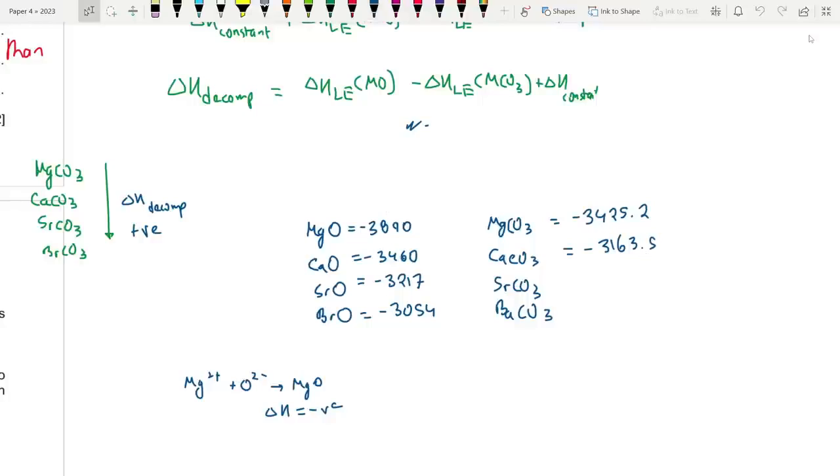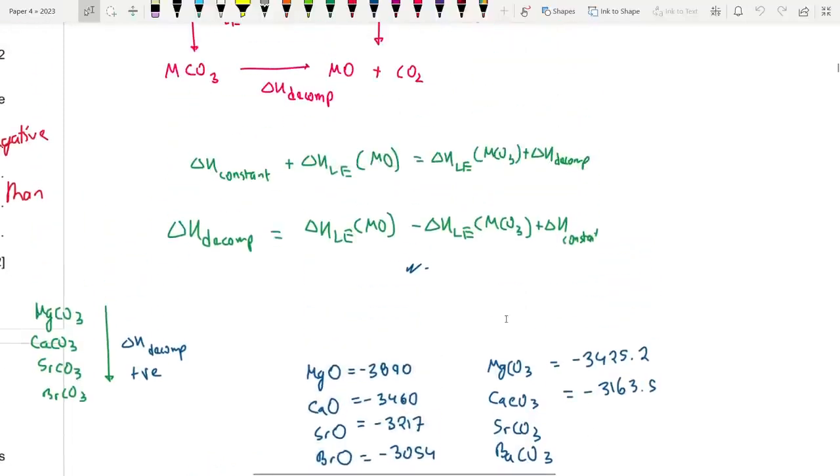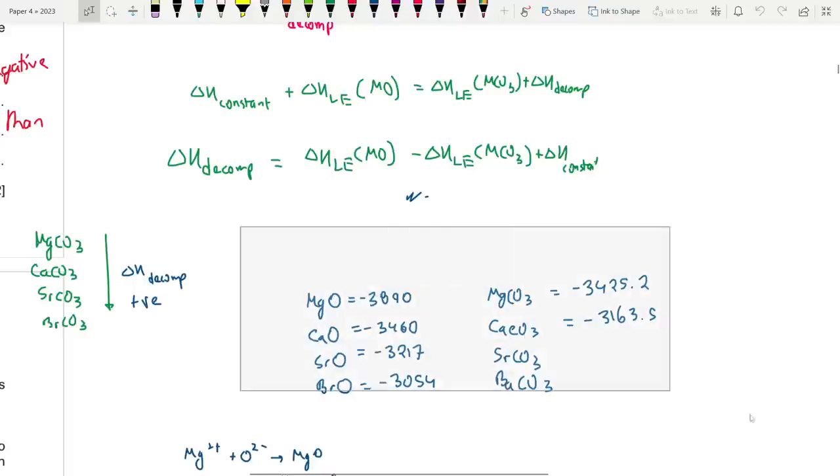So yeah, I can't really find the ones for strontium carbonate and barium carbonate. I'll still try, but it would be better if we had numerical values. But you guys get the trend that it becomes more endothermic down the group.